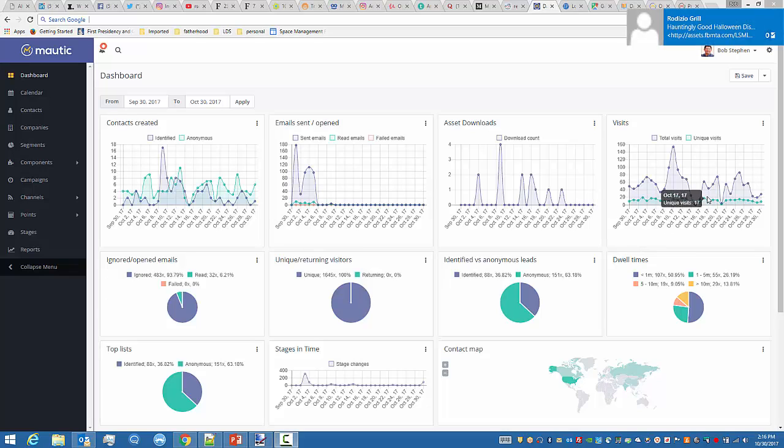One of the things that I key into is the number of page hits over here on the far right, of total visits and unique visits. But some other really nice information is dwell time, how long people have dwelled on your site. Geography, contact map is very, very interesting.